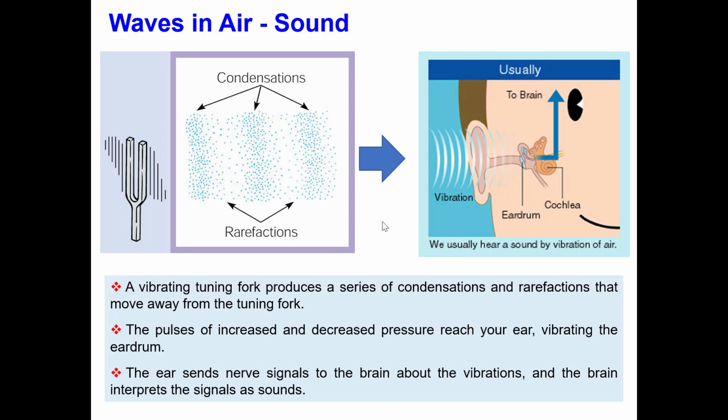Then the vibration reaches the eardrum, and the ear sends a nerve signal to the brain, and the brain interprets the signal as sound. Now, can we hear all the frequencies?